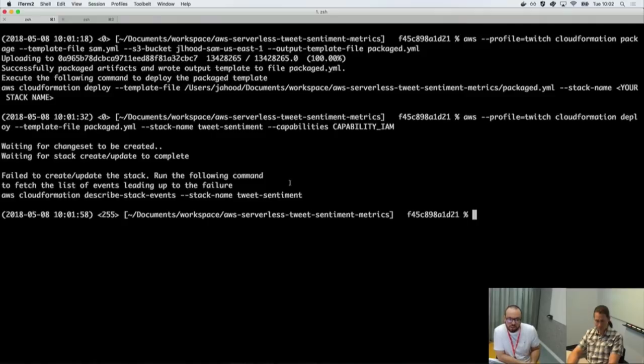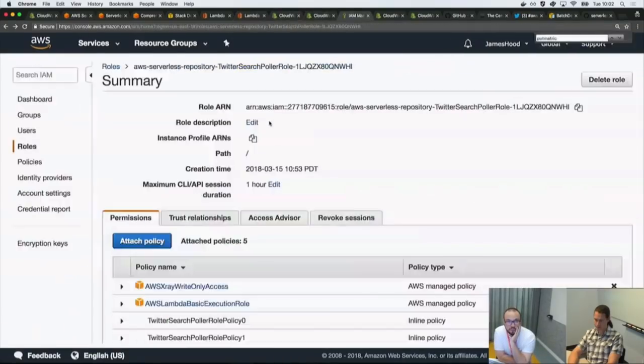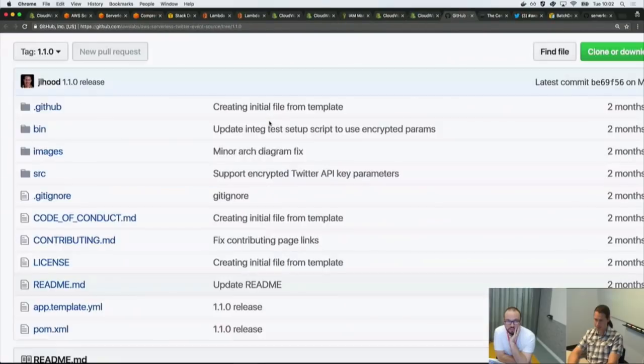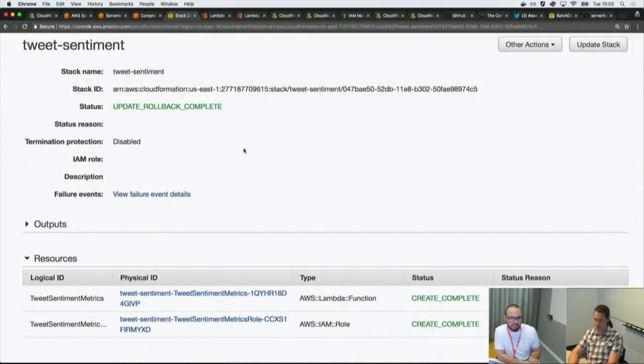I'm still getting these errors, but I just deployed. It actually failed on deployment. I think it was something with the SAM template. If you go to the CloudFormation console, we should be able to see why it failed. We could definitely use the CLI, but just because it's quicker, and we are a little bit past the time, let's crack this open.